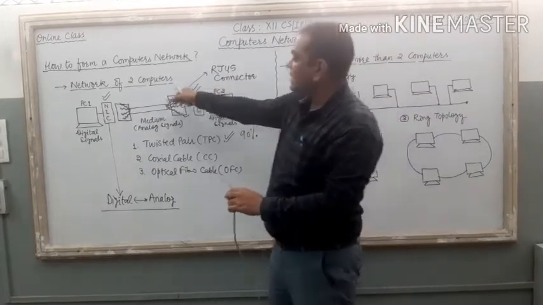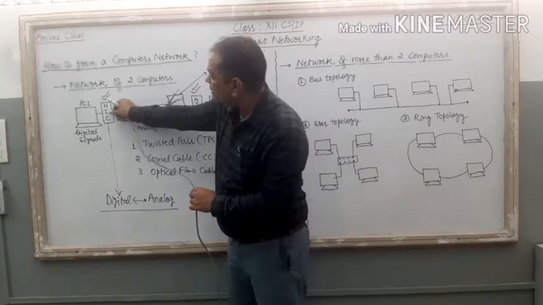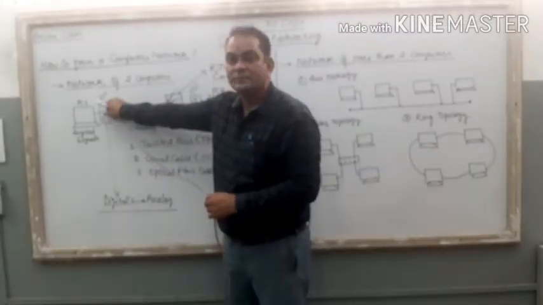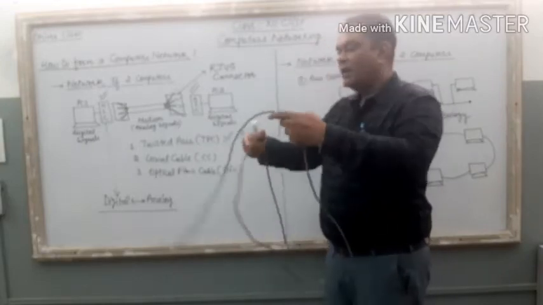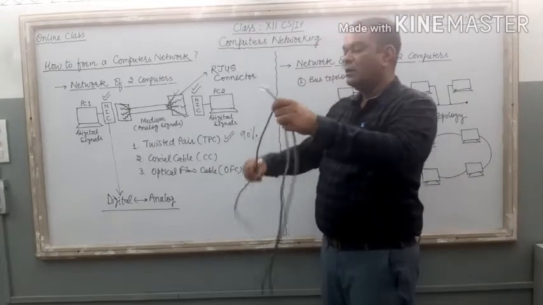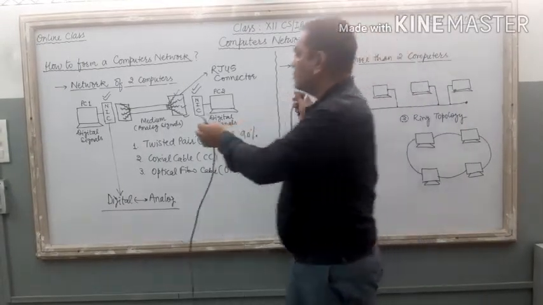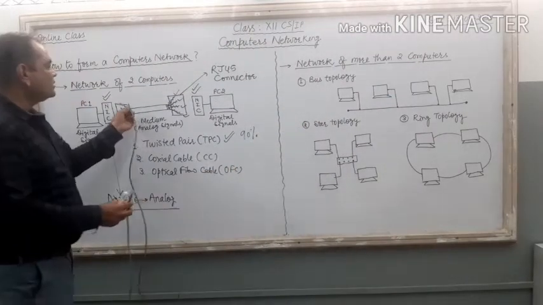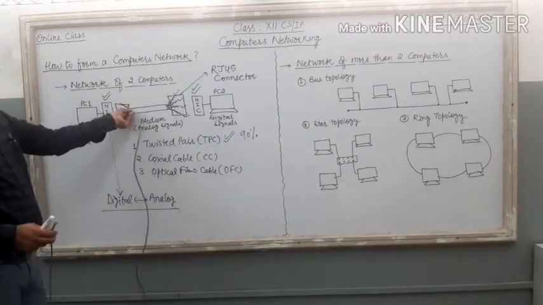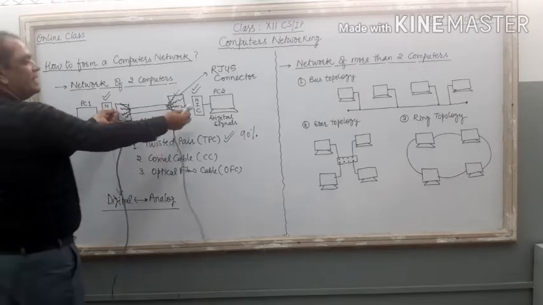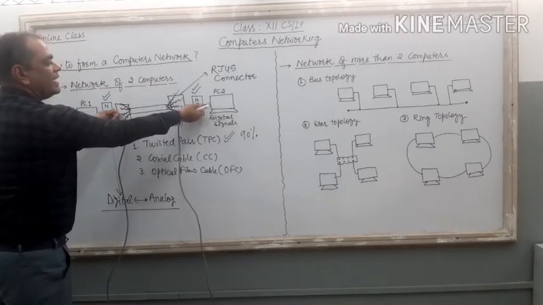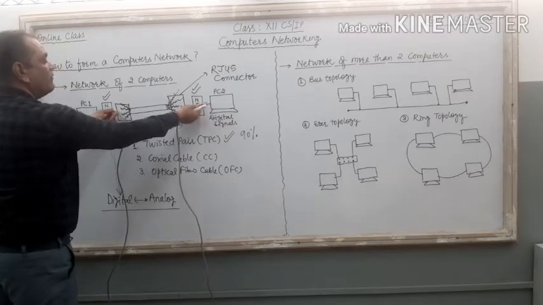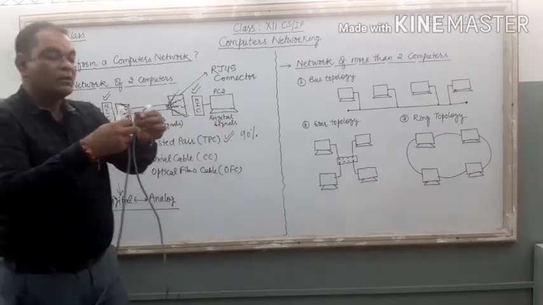Now I just insert this connector into the NIC of one PC, right? And then the second end of this wire, it is a big wire, I just hold it here. Now just check it. The first end of the wire is connected with this PC, and the second end of the wire is connected with this PC. Here you can create the network of two different computers, right?